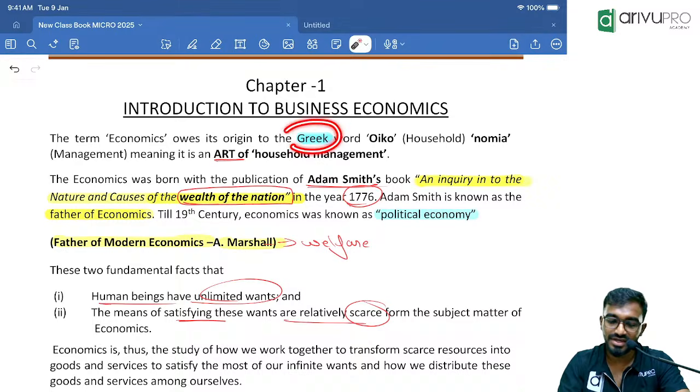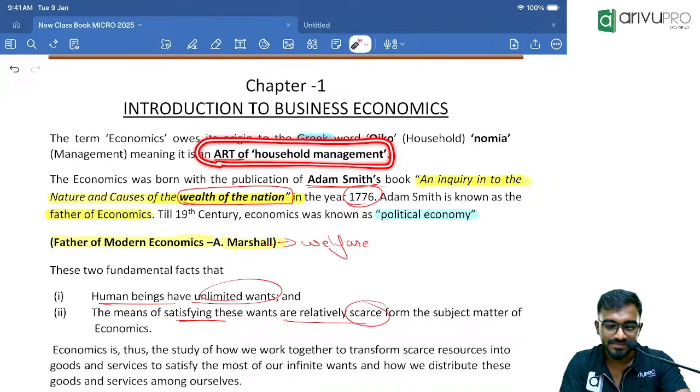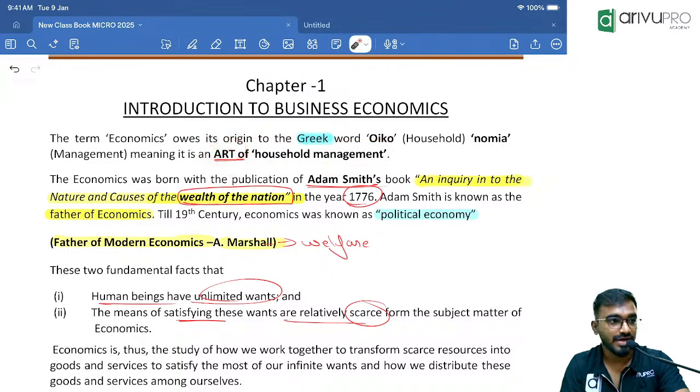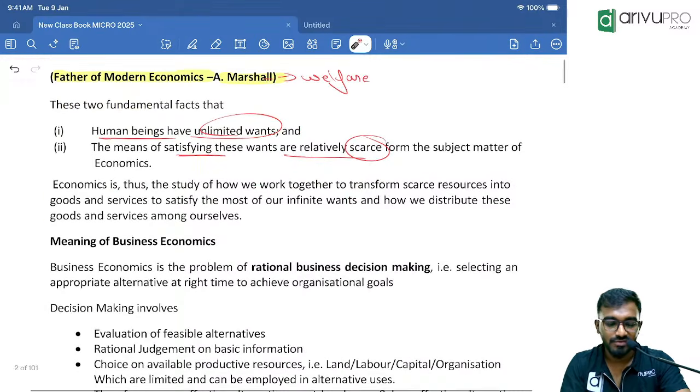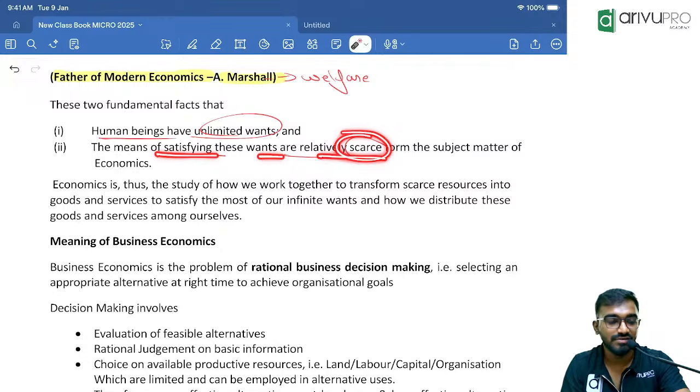And economics originated from which language? Oiko refers to household, Nomia refers to management. Economics is an art of household; we need to prefix the word art without fail. In a generic principle, we say human wants are unlimited, but resources are limited. The means to satisfy those wants are relatively scarce. That is the main subject matter of it.